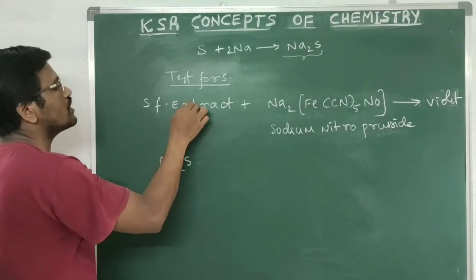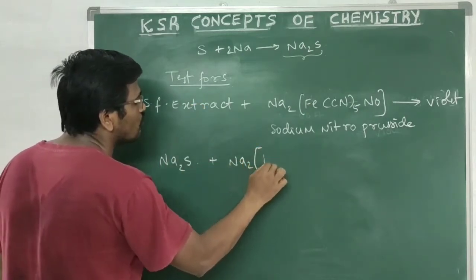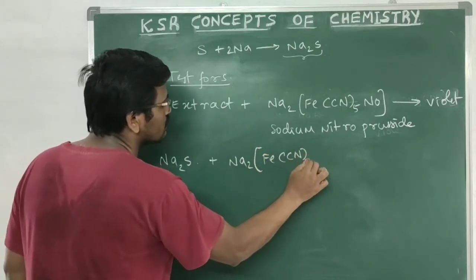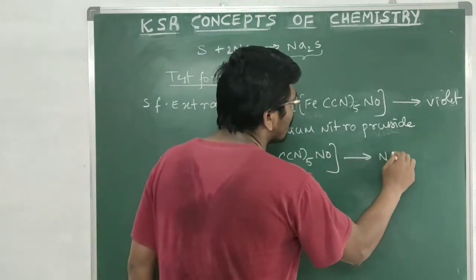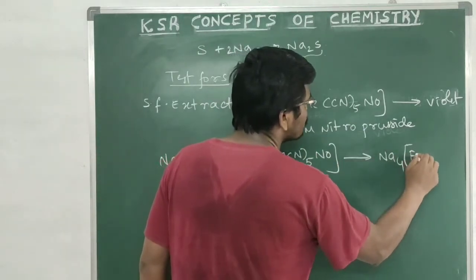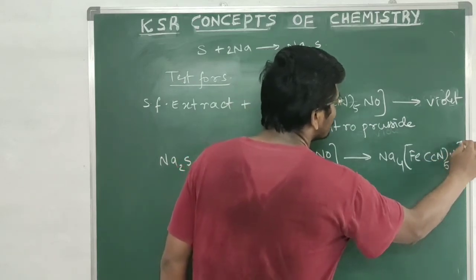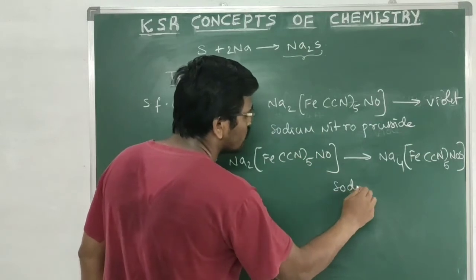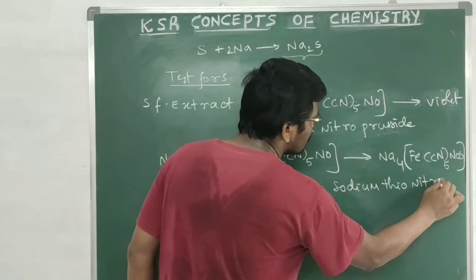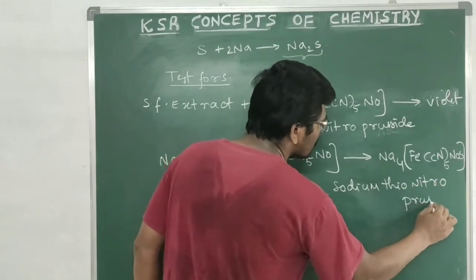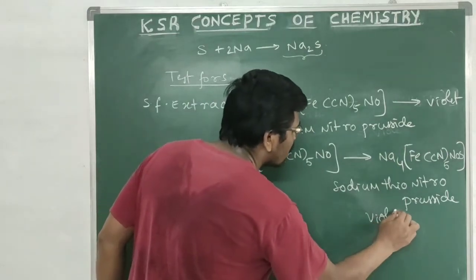So the sodium sulfide present in the sodium fusion extract will react with sodium nitroprusside. Sodium nitroprusside gives sodium thionitroprusside. This is sodium thionitroprusside. Sodium thionitroprusside is formed, which is in violet color.